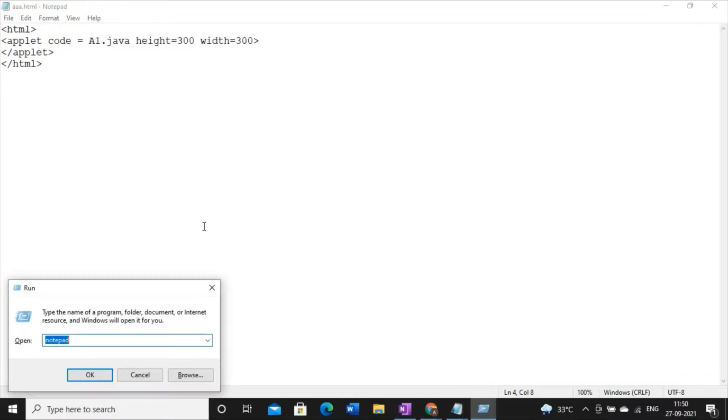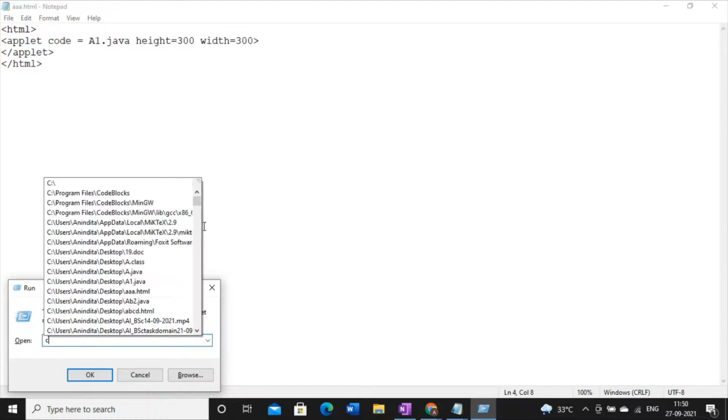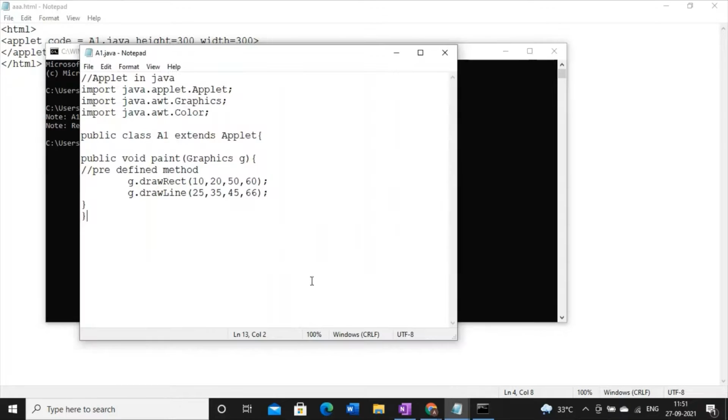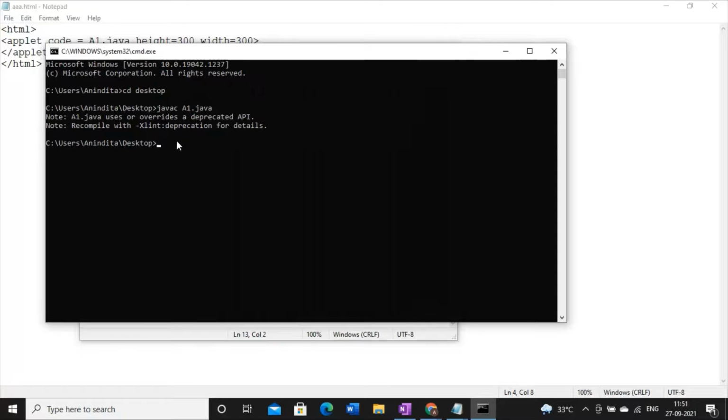Now, how to execute the applet code? So here my code is in the desktop. First we have to compile the code, right? Why this warning is coming, I will tell you. So this is the code. Now, since this code does not have any main method or main class, I will not be able to execute it. I cannot write java space A1. So up to compilation, it is done.